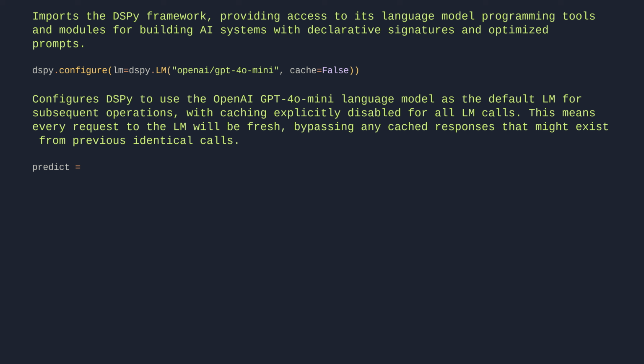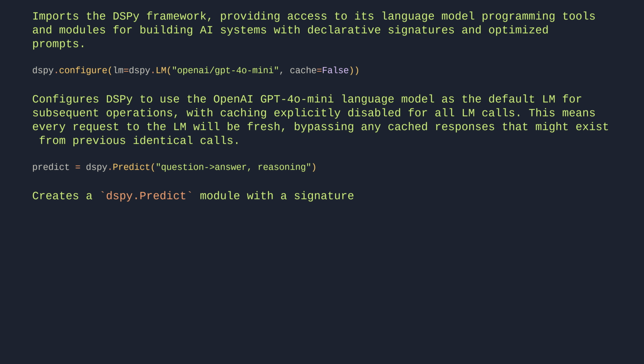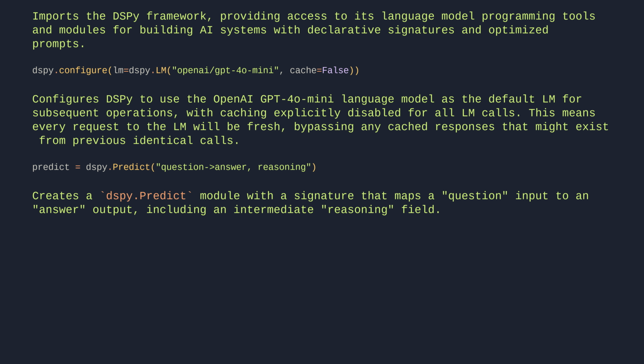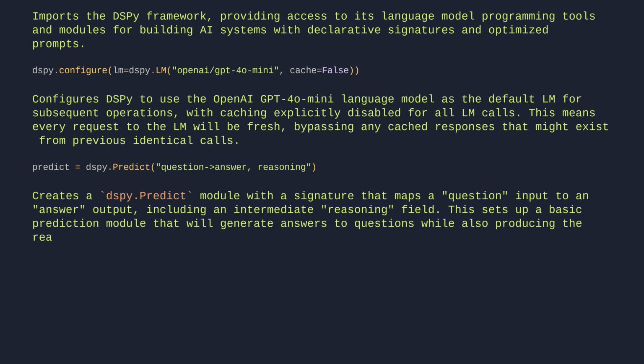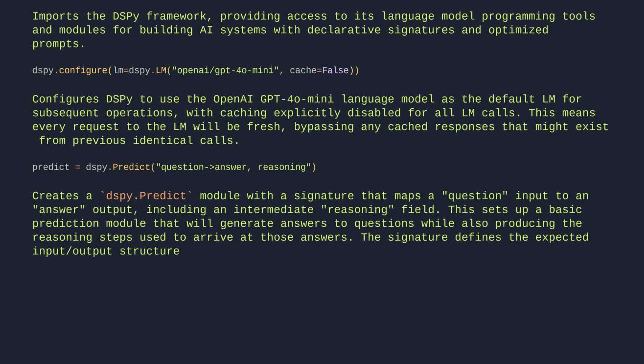predict = dspy.Predict("question -> answer, reasoning"). Creates a DSPy predict module with a signature that maps a question input to an answer output, including an intermediate reasoning field. This sets up a basic prediction module that will generate answers to questions while also producing the reasoning steps used to arrive at those answers. The signature defines the expected input-output structure for this specific prediction task.